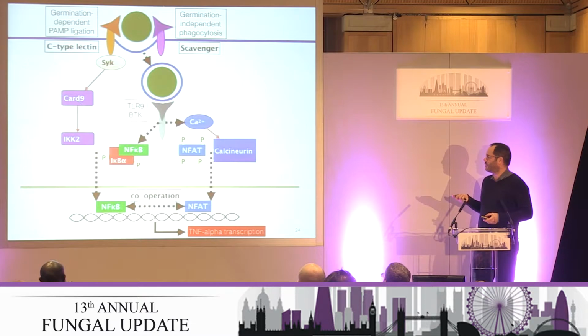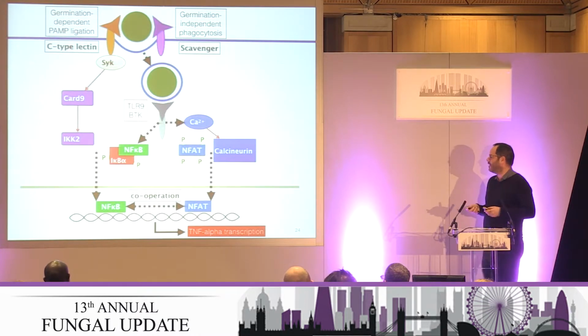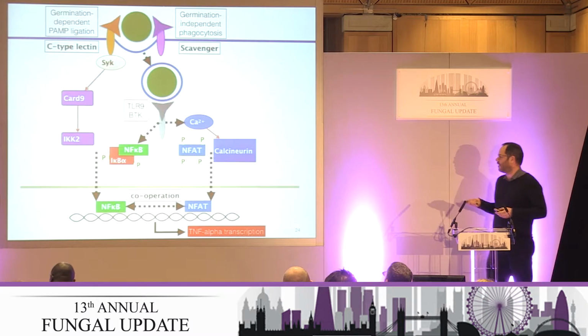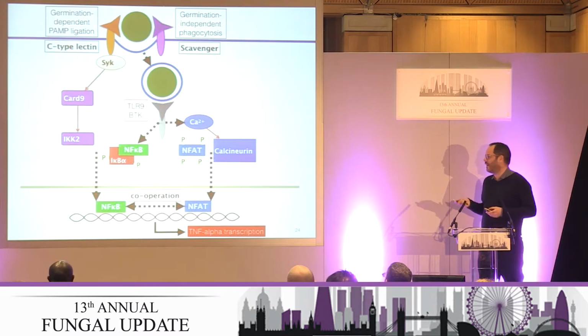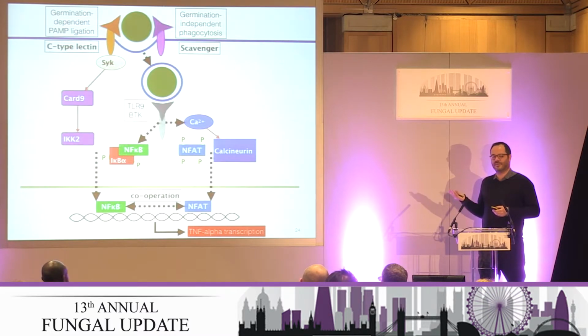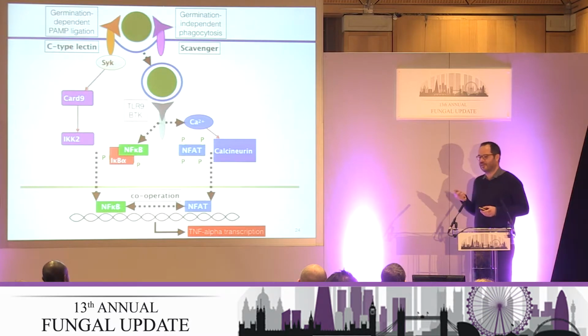Based on that, we were able to construct this model whereby phagocytosis of Aspergillus leads to activation of this calcineurin NFAT pathway in macrophages, which is dependent on both TLR9 and BTK, although we're not really sure of the interrelationship there, and that this is basically blocked by the calcineurin inhibitors. And interestingly, at this stage, we were wondering about BTK inhibitors, because when we've been looking for drugs to use for our assays, we'd noticed that some of them were in clinical development for hematological malignancies. But at that stage, we didn't take it further.